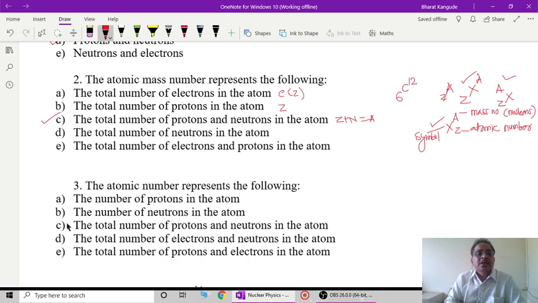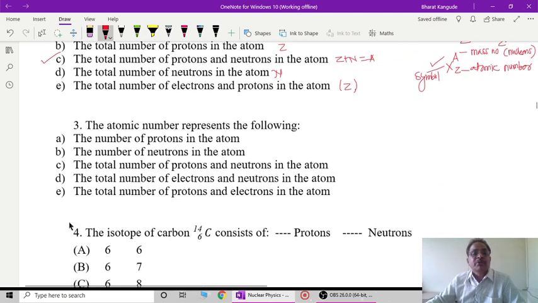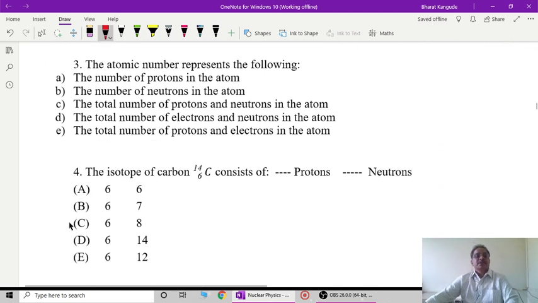Further, the total number of neutrons in the atom is given by N, and the total number of electrons and protons in the atom is again Z, as I said earlier. So this is how the second question is a very easy theoretical question. Next is number 3. The atomic number represents the following.